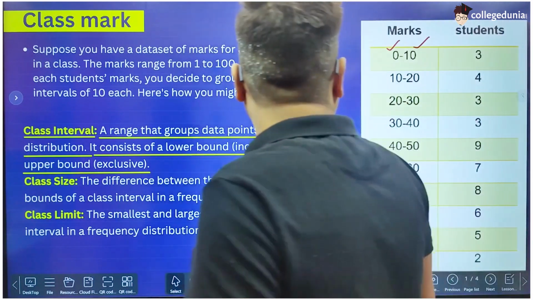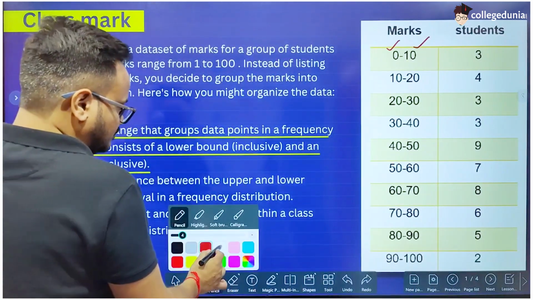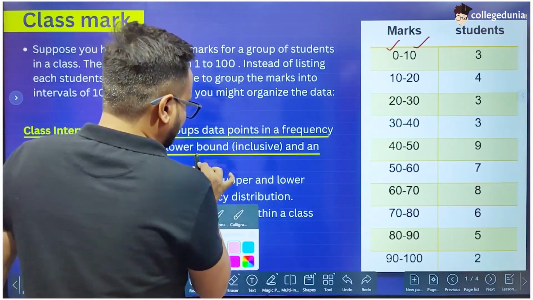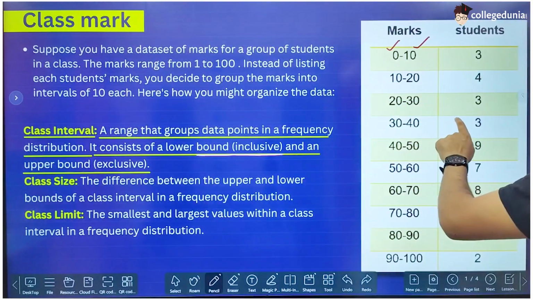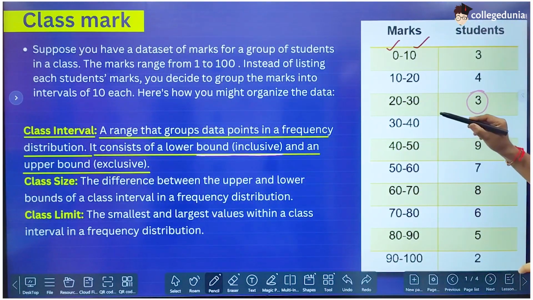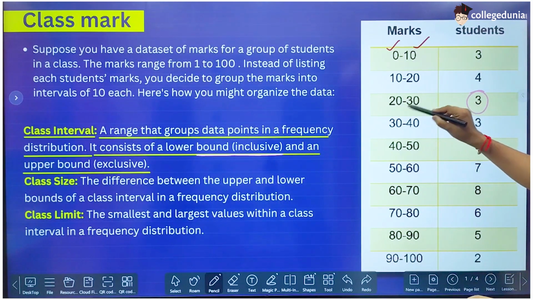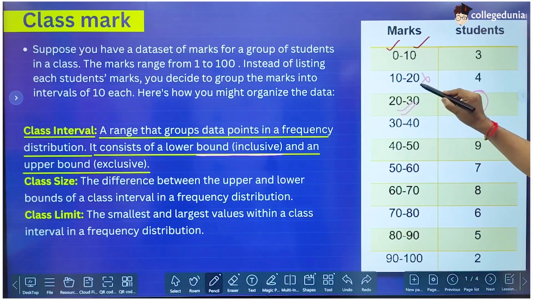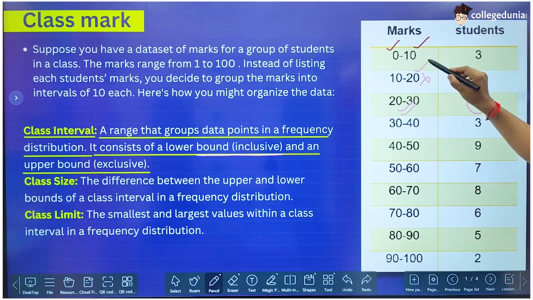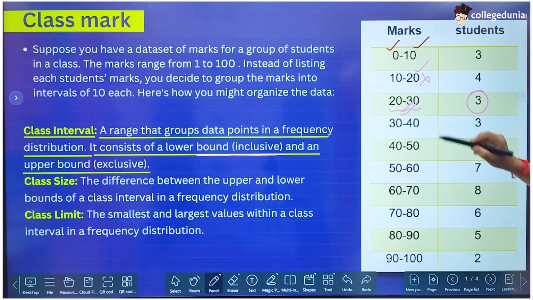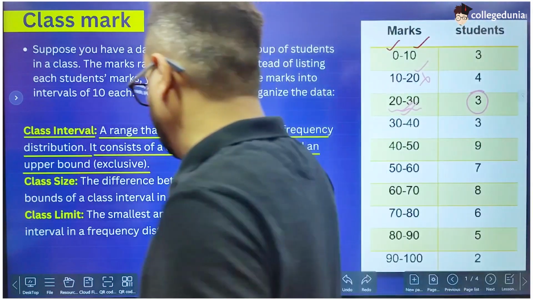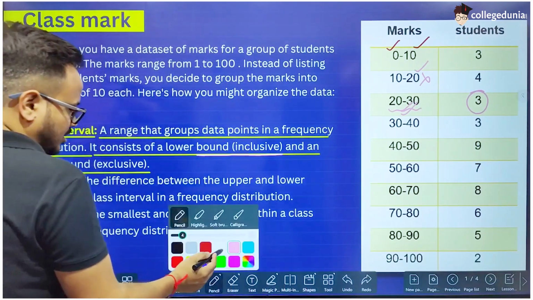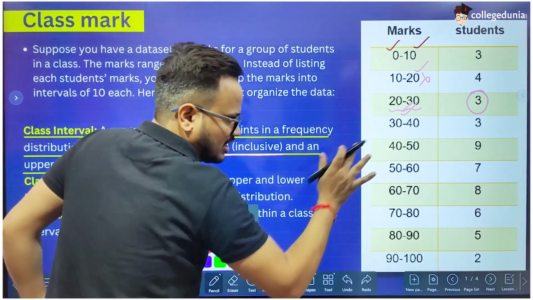That's why we have written that the lower bound is always inclusive. So the student with 20 marks will be placed in this interval and not in this interval, because in this interval 20 is the upper limit and in this one it is the lower limit. Okay, so these are our class intervals.